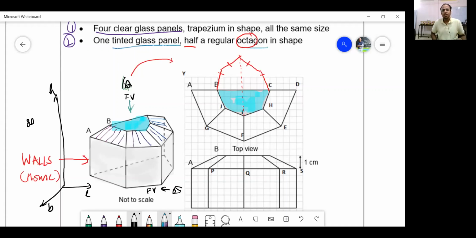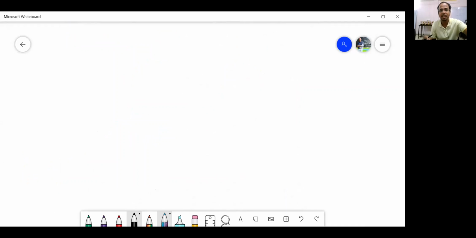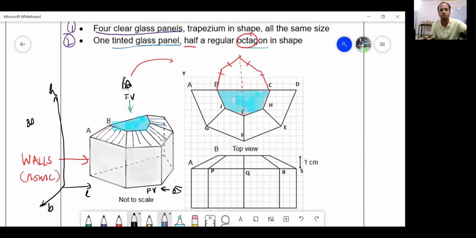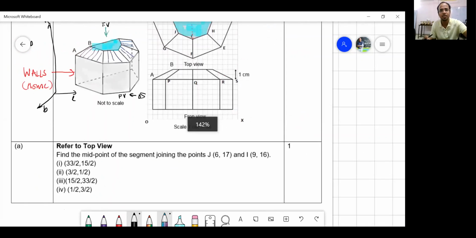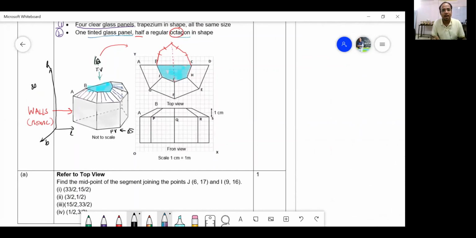So what we have to do is check out the questions. What is the first question that we have? I will take up the first 2 questions and the rest you will solve on your own. The first question says, find the midpoint of the segment joining the points this and this. This question is just a peanut. So these are the 2 points. Where are the 2 points? J and I. Remember, this is J, and where is I? This is I. Are you able to see it? J and I.